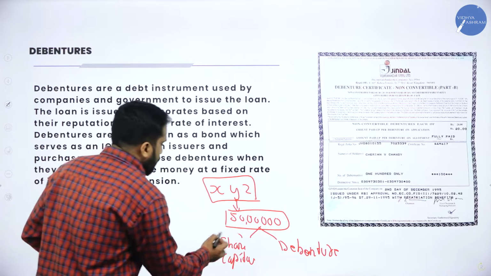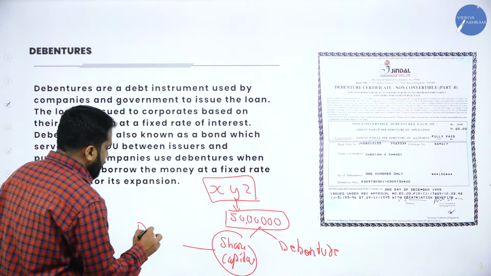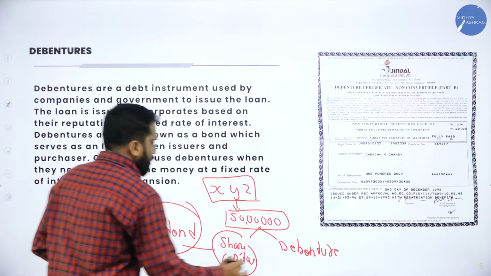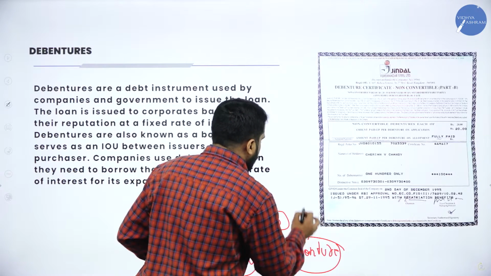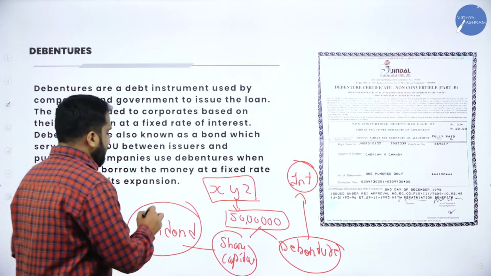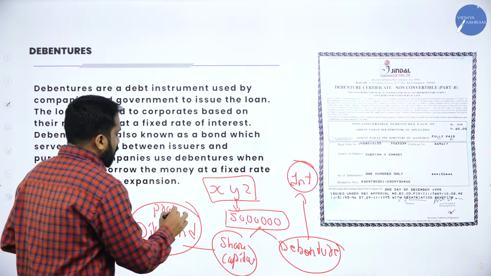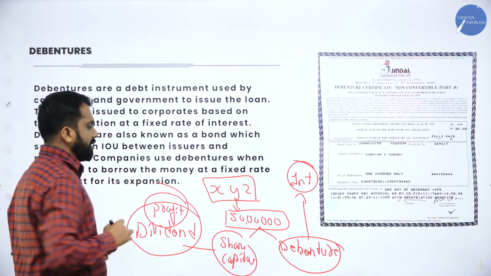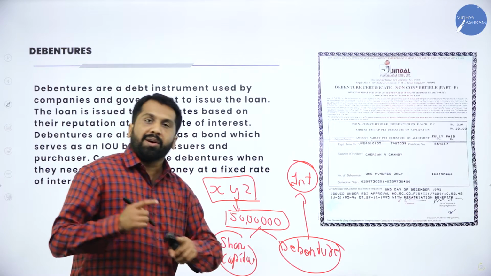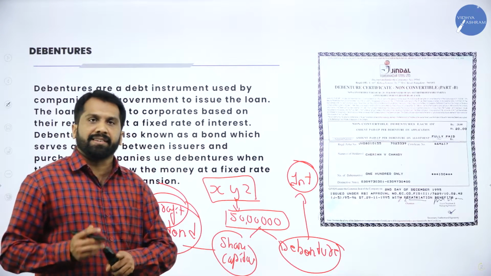Now, shareholders will get dividend. Debenture holders will get interest. Dividend, it is nothing but profit of the company. Interest, nothing but whatever amount collected, on that they have to pay interest.